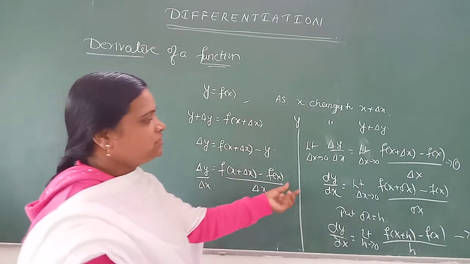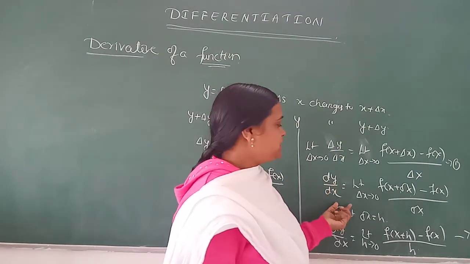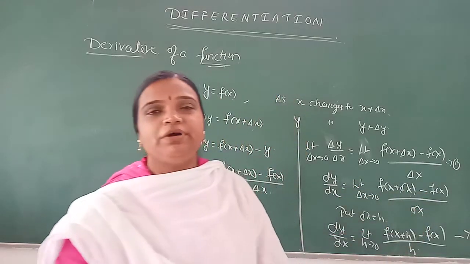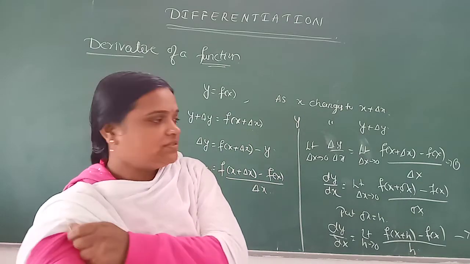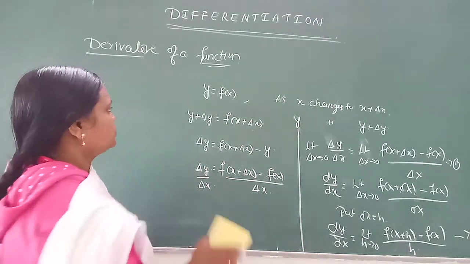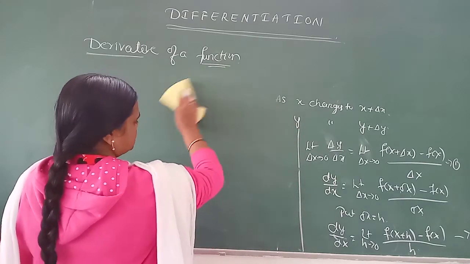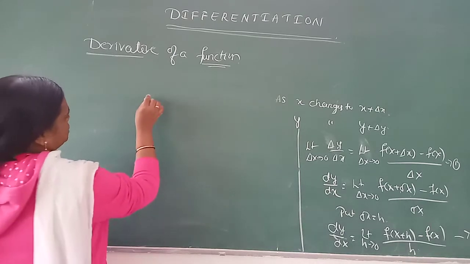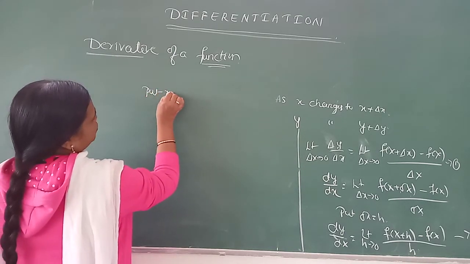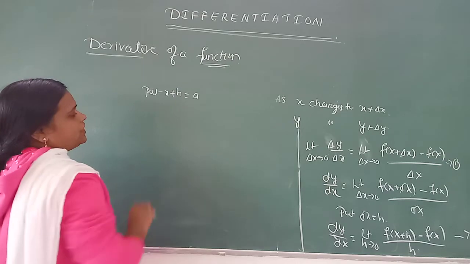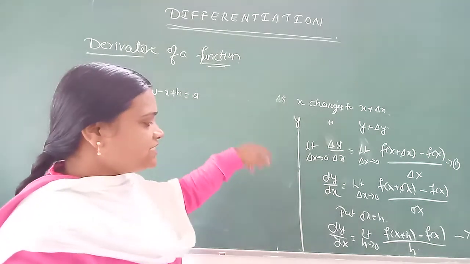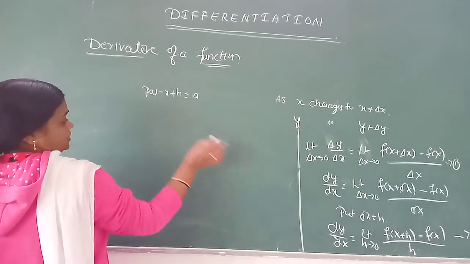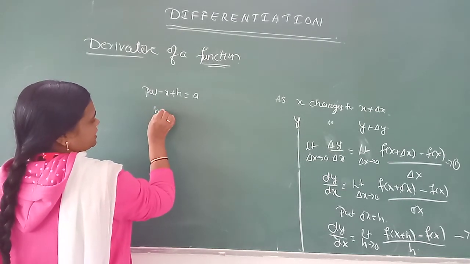Apply, we get dy by dx is limit delta x tends to 0, f of x plus delta x minus f of x divided by delta x. Okay. Next, after knowing this, if I put x plus h is equal to a, if I substitute x plus h as a, naturally the limits also change.